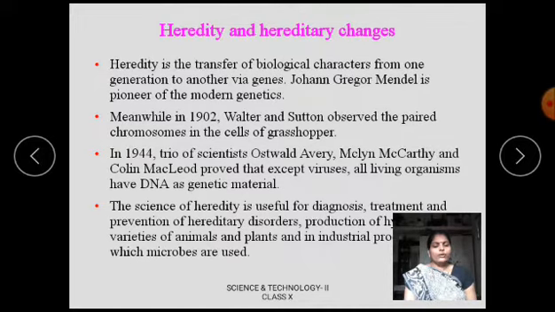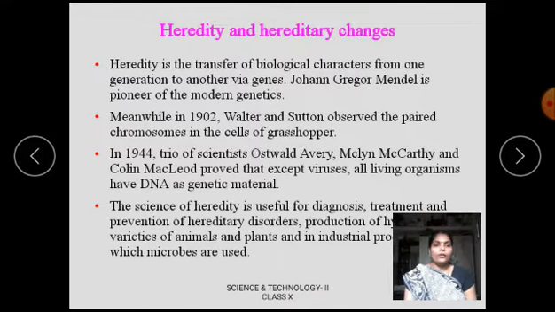What do we call the process of transfer of physical and mental characters from parents to their progeny? It is called inheritance or heredity. This we have studied in 9th standard.